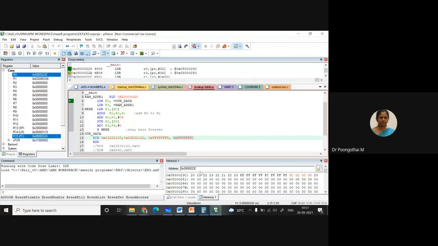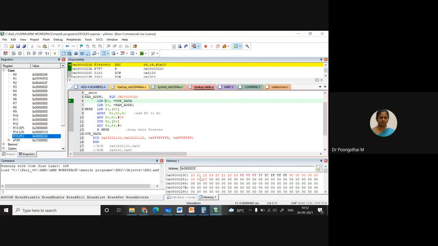Is that clear, students? In this way, you have to trace the starting address of the memory location using your lookup table memory. First, you execute the first line of your code, and after execution, based on your R0 content, open your memory window and look at all the inputs, execute the code, and check whether the results are stored after execution. Here 3 data bytes are fetched. Finally, results will be stored in the corresponding address.